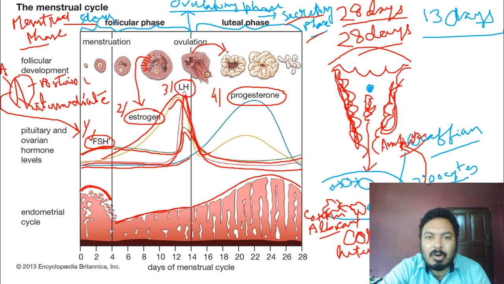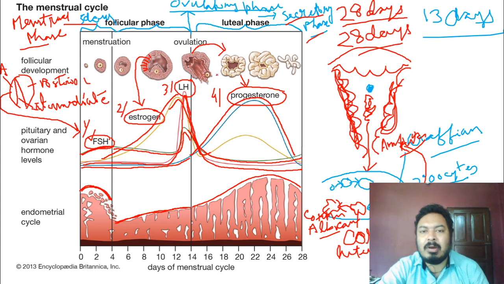the corpus luteum starts secreting another hormone which is known as progesterone. So progesterone is released from the corpus luteum. That's why after 14 days progesterone is going up. So how much has it gone up? Progesterone hormone is going up. Okay, after 14 days it is going into peak because corpus luteum secretes the progesterone hormone.